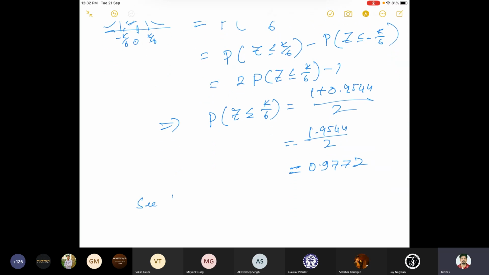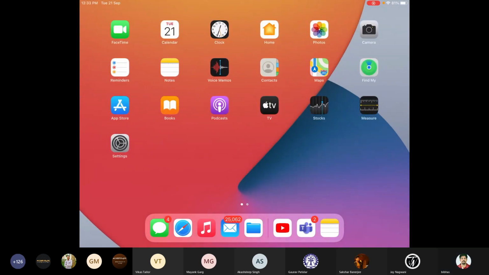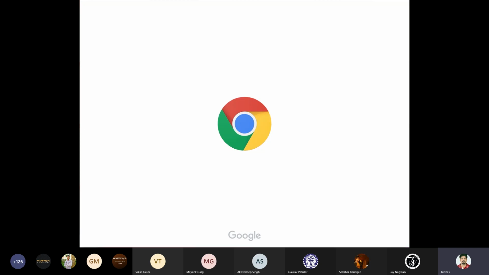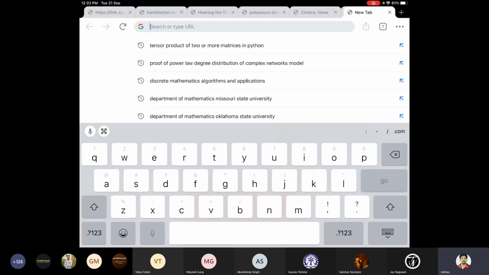Now see the table, and find out for what value of z this is equal to 0.9772. From the table, you consider this value. I said to consider the table as a matrix. Inside that, this may be this one, and then you have to find out z. So let us see the table.